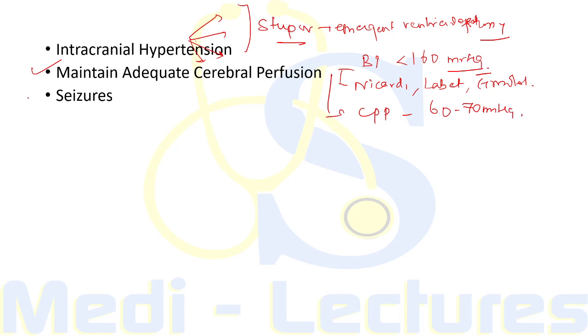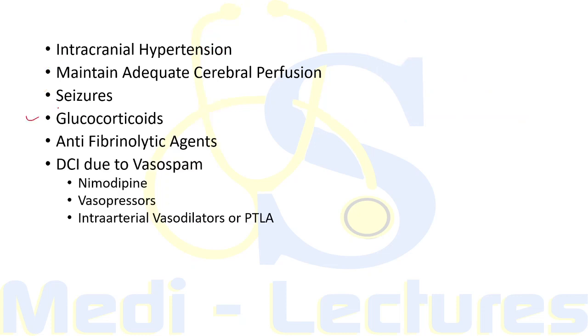Now seizures are usually uncommon in patients of subarachnoid hemorrhage, but anticonvulsants can be given prophylactically because seizure can promote bleeding in such patients. Now glucocorticoids can be given to decrease head and neck ache which is caused by the irritative effects of subarachnoid blood. Antifibrinolytic agents should be given in patients in whom aneurysmal treatment cannot proceed immediately. Giving these antifibrinolytic drugs will decrease the risk of aneurysmal rupture,